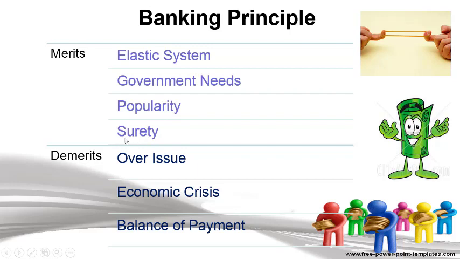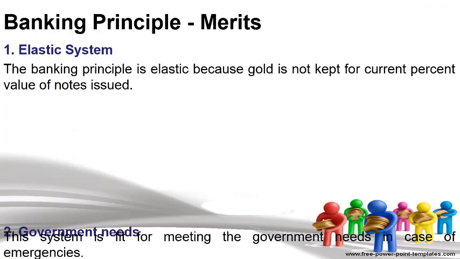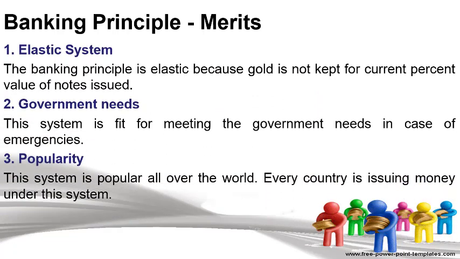And surety, what is the surety? Surety is that the bank knows that if it overissues, it has to control within the limits of each bank. So now let us discuss these merits and demerits one by one. This principle is elastic because gold is not kept for the current percentage value of notes issued. You can write in your own words according to your understanding.